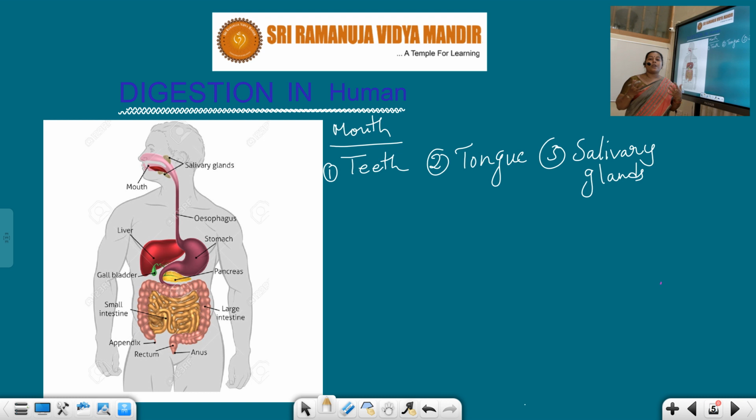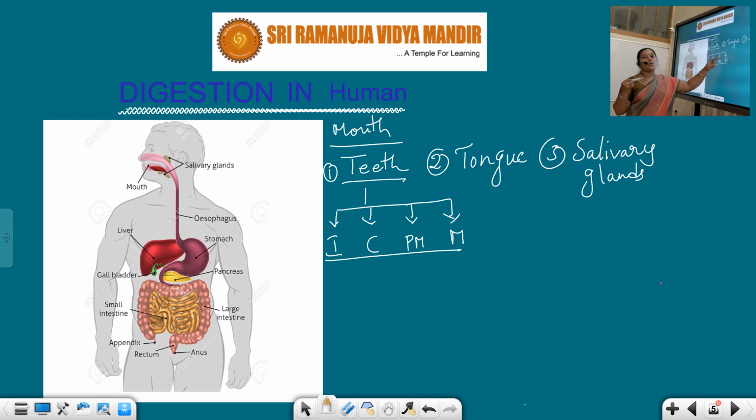We have fine, sharp teeth in the buccal cavity. Those teeth simply help in the process of breaking down the food into small fragments. We have different types of teeth, students. There are 4 types of teeth in the human being. The first variety are incisors, the second kind is canines, the third one is premolars, and the fourth one is molars. We have 4 different types of teeth in our buccal cavity: incisors, canines, premolars, and molars.